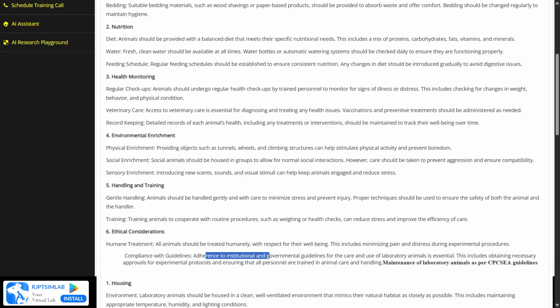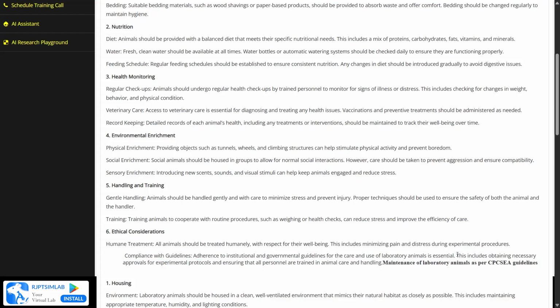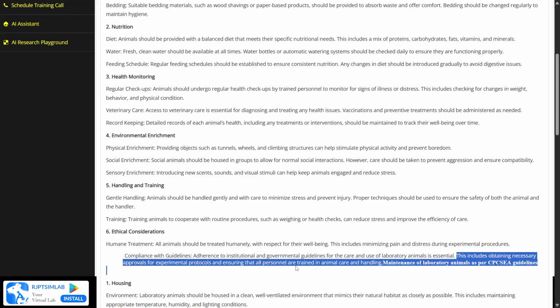Adherence to institutional and governmental guidelines for the care and the use of laboratory animals is essential. This includes obtaining necessary approvals for experimental protocols and ensuring that all personnel are trained in animal care and handling, and maintenance of laboratory animals as per CPCSEA guidelines.